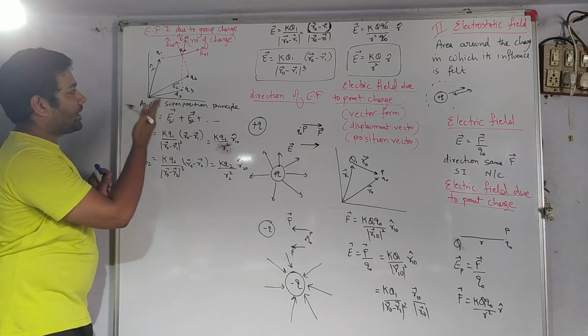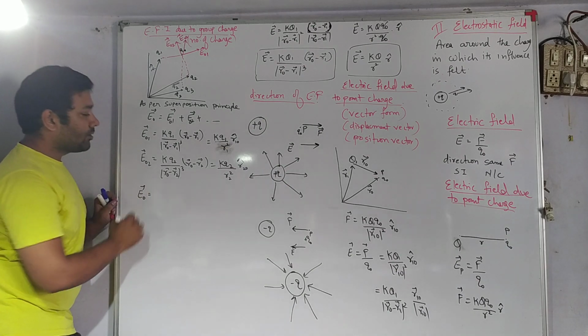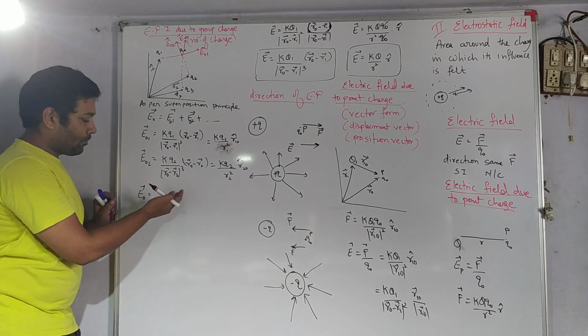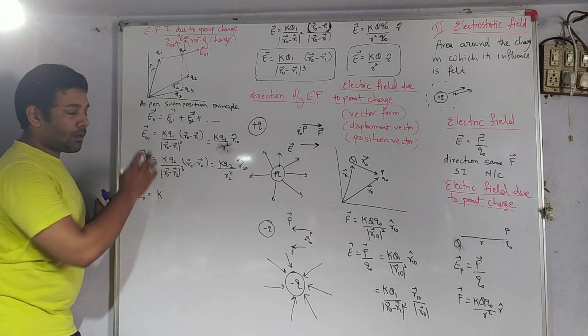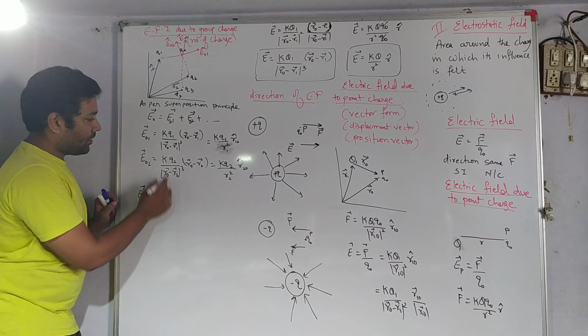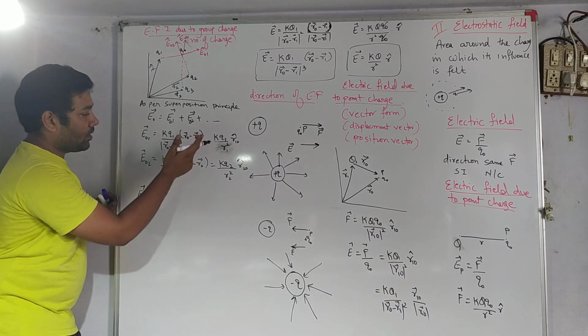Similarly, we can write it for the third charge. So the total electric field intensity on charge 0 will be the sum of all these. Writing the sum, K is common for all, so I will use the summation format. Q1, Q2 are changing, and the rest of the parts are changing.